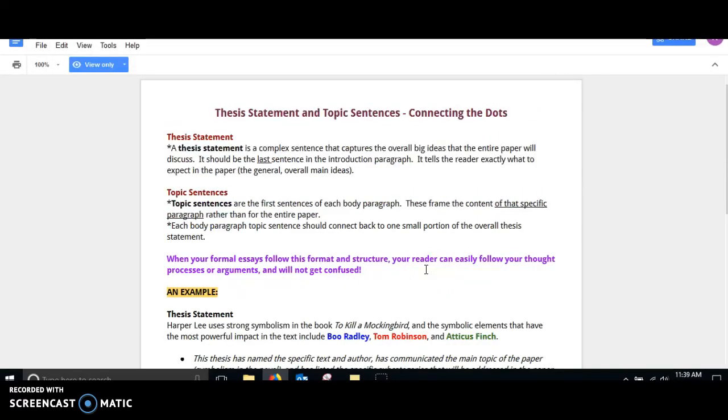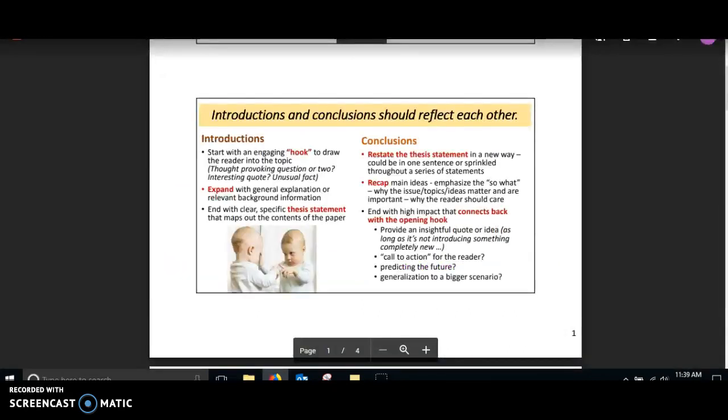If you remember, a thesis statement is that complex sentence that captures the big overall ideas of your paper that you will discuss. It should be the last sentence in your introductory paragraph, and make sure that it tells your reader exactly what to expect in the paper. Okay, this is going to be the main idea of what you're striving for. So you want to make sure that your thesis statement is connecting your author to the big topic idea, because that is what you're going to be discussing through this project.